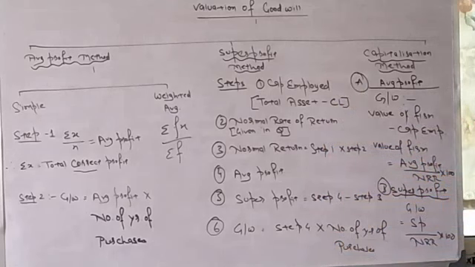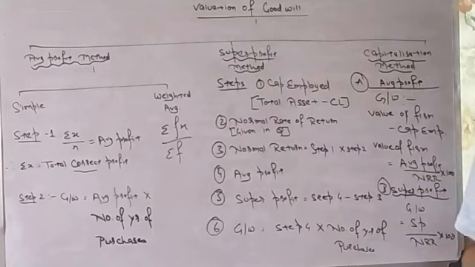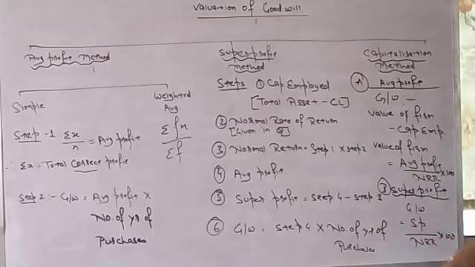So the steps will be: the first step is capital employed. Either it will be given in your question, and if it is not, then the formula will be total assets minus current liability. Total assets minus current liability will be capital employed. The second step will be normal rate of return. It will be given in your question.